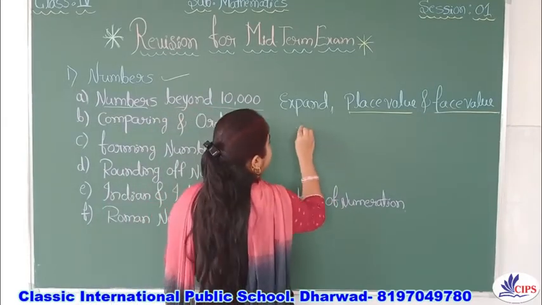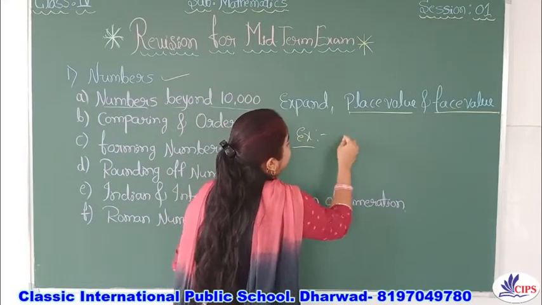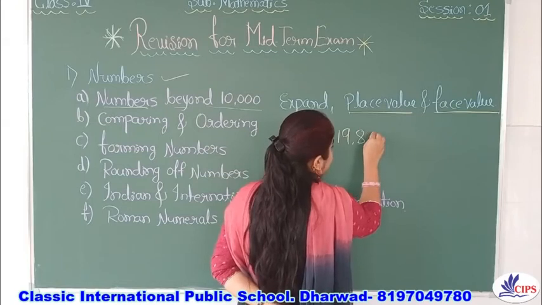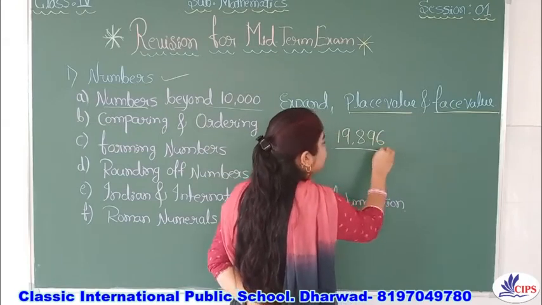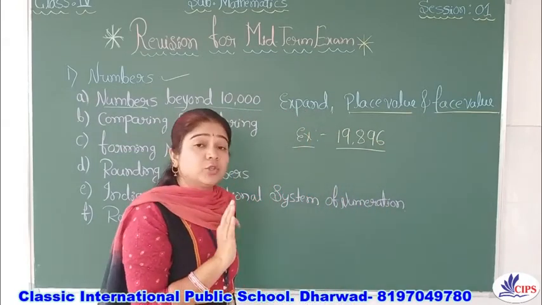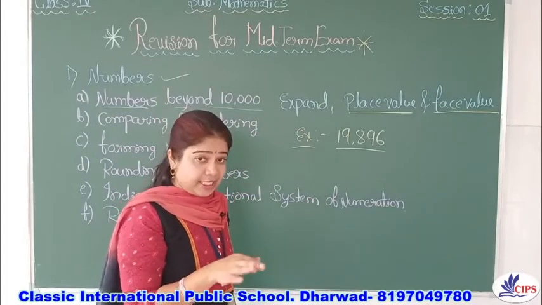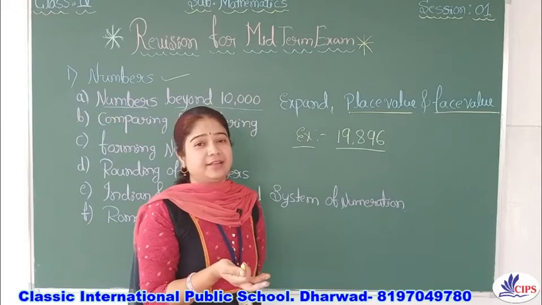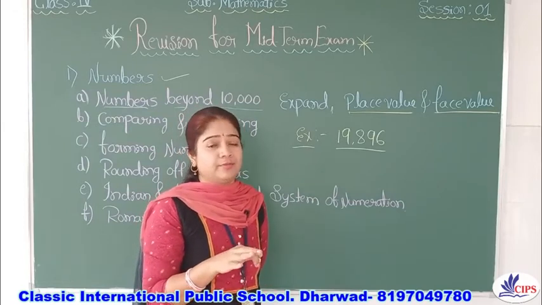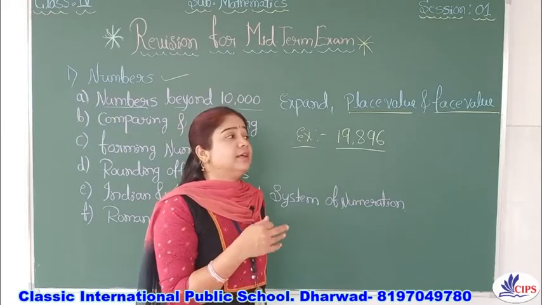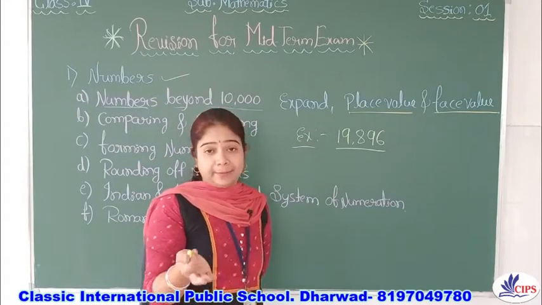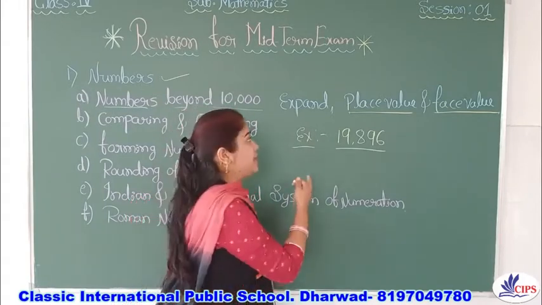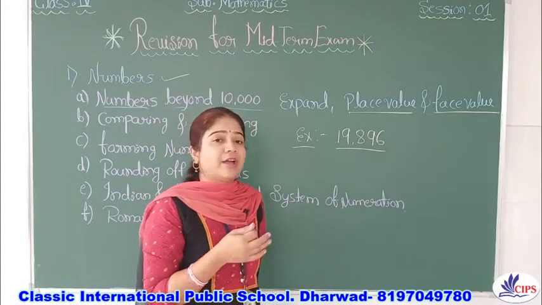The best example, consider this number: 19,896. If I ask you to expand it, many of you did that, right? Expansion is no problem. As I went through your first unit papers, everyone had written the expansion, so I'm happy with that.